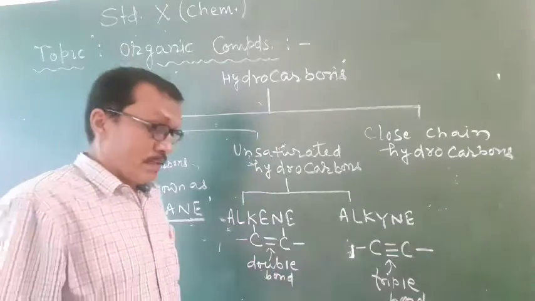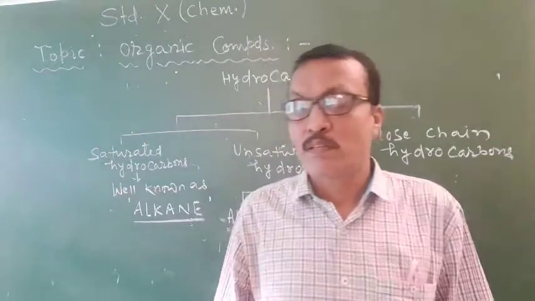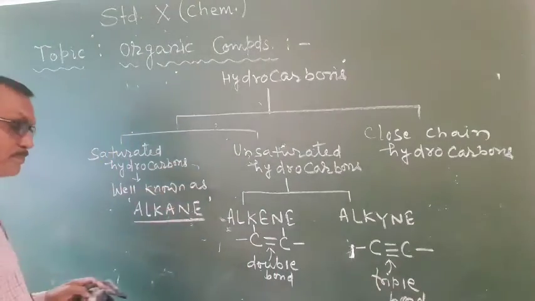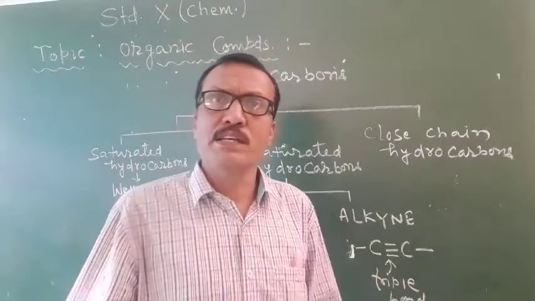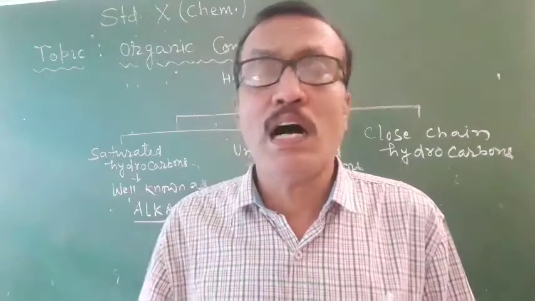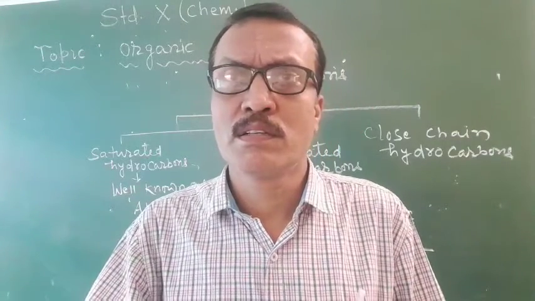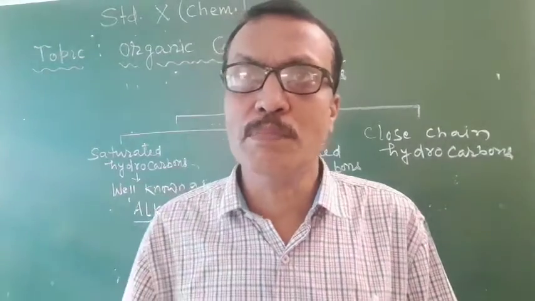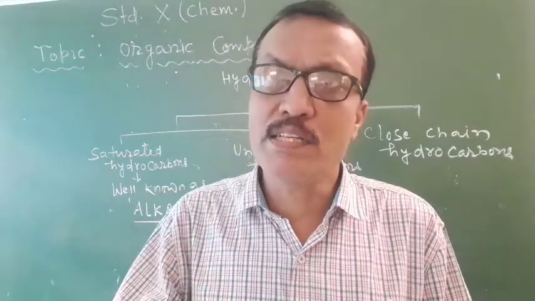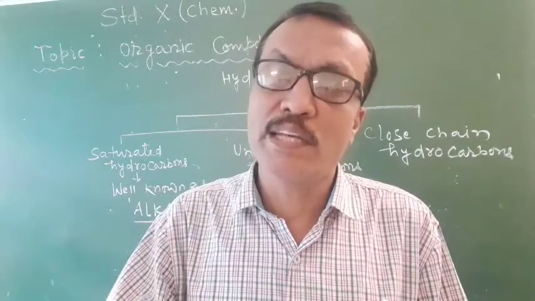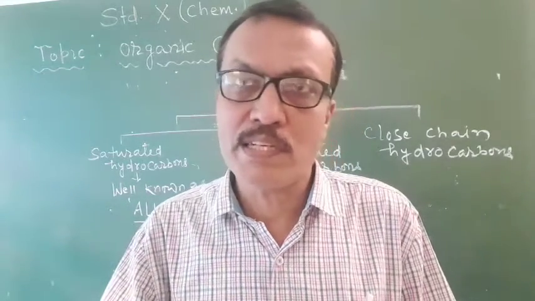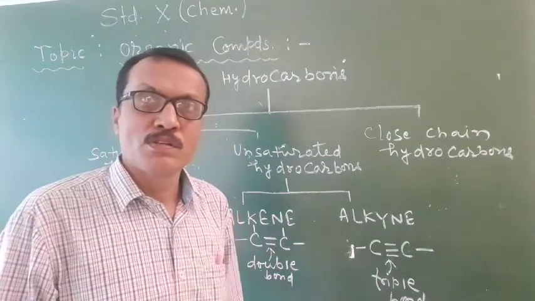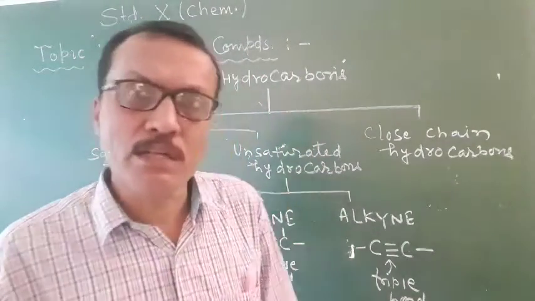Now, next thing about them, students, all the alkanes, alkenes, alkynes can be represented by a general formula. So let me say what is the general formula.